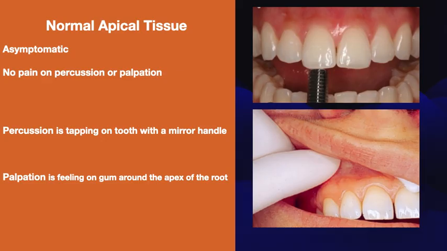Normal apical tissues are asymptomatic. Percussion, palpation, and X-ray are the main tests for apical diagnosis. Percussion is tapping on the teeth with a mirror handle. Palpation is feeling on the gum with a gloved finger around the apex of the root. The patient shouldn't feel any pain.